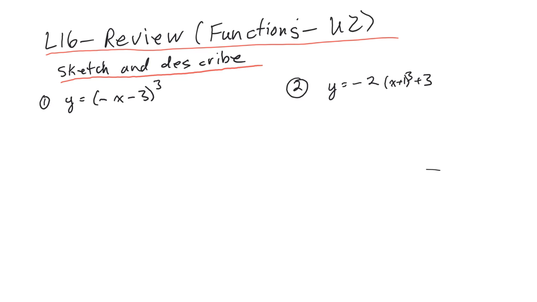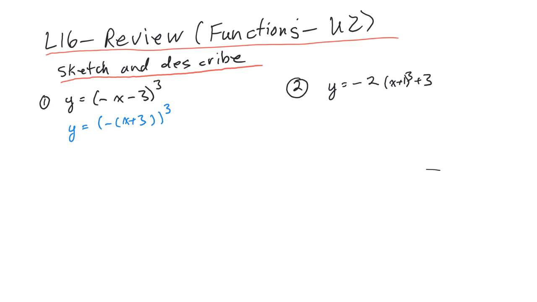Let's take a look. So the first equation we're going to look at is y is equal to negative (x minus 3) all cubed. Now this is not in a standard form that we understand. The outside part, the something cubed, is what we understand, but the inside we don't quite get. So we're going to have to factor a -1 from the inside of our bracket and keep it on the inside. So we pull out a -1 on the x minus 3, and we end up with x plus 3.